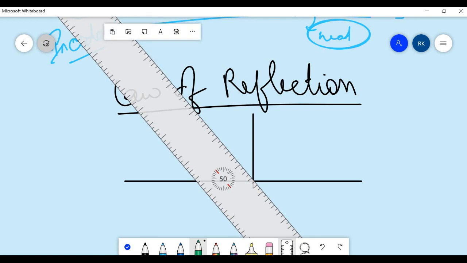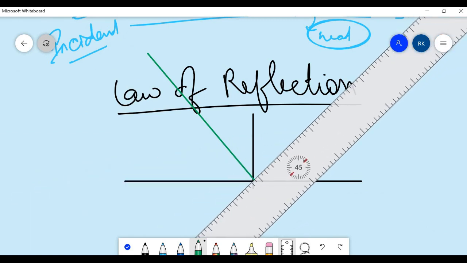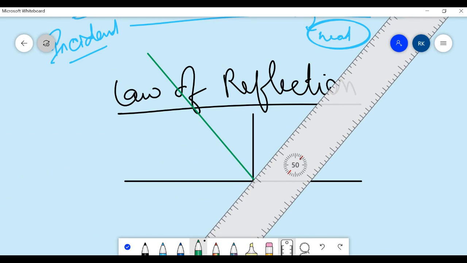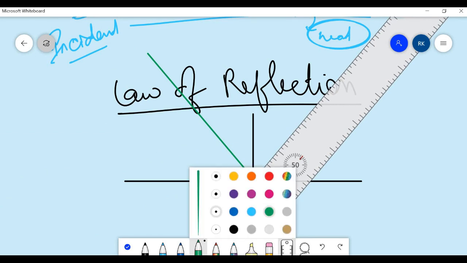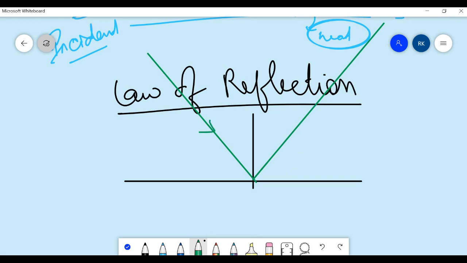At 50°, a light is approaching that point. What will happen as the result? The light ray, after striking, will be reflected. So this is my incident ray and this is my reflected ray.